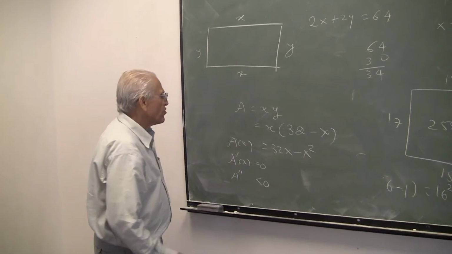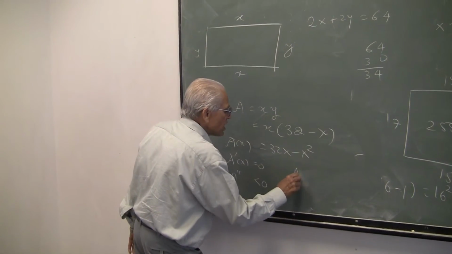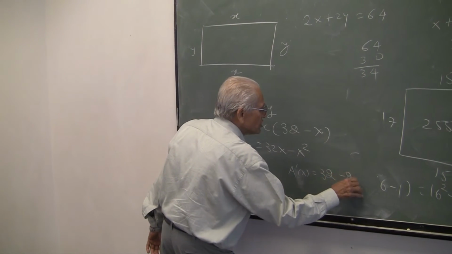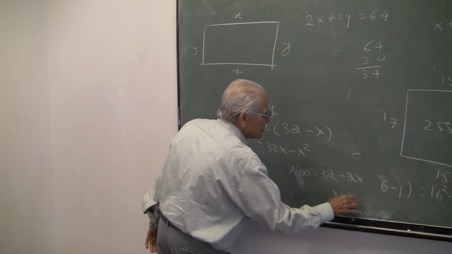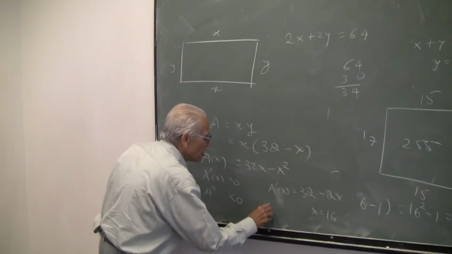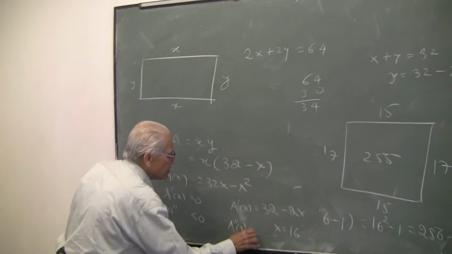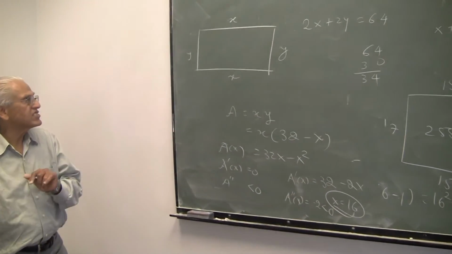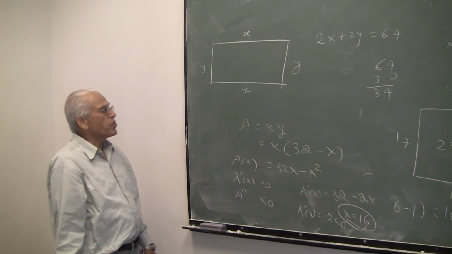So let's see. If I differentiate this, I get A prime x equal to 32 minus 2x, which gives me x equal to 16, and the second derivative is obviously minus 2, which is negative. So we established that when x is 16, we have a maximum area.